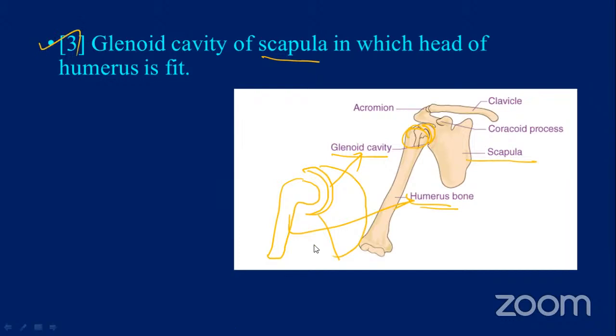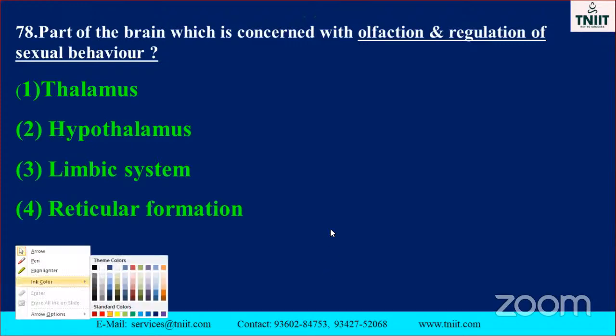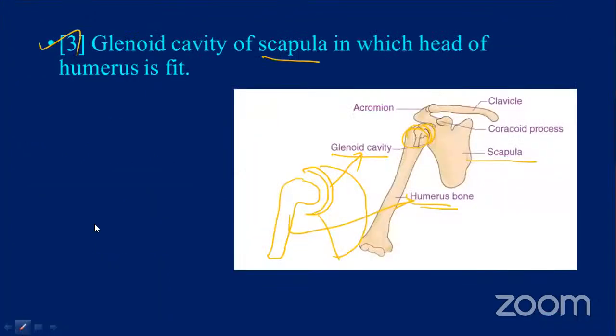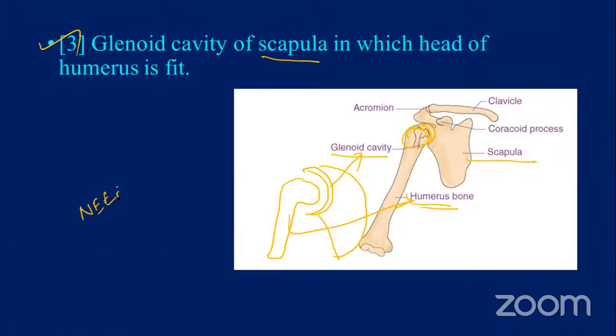Go to the next one. Part of the brain which is concerned with olfaction and regulation of sexual behavior. Which part is it? These are the sexual behaviors. Okay. So this part is very, very important. Previous questions are very, very important. We may expect them in this year, 2023. Definitely. NEET 2023. We may expect.